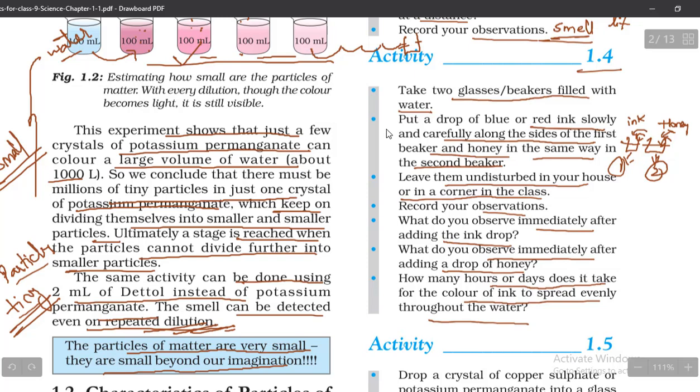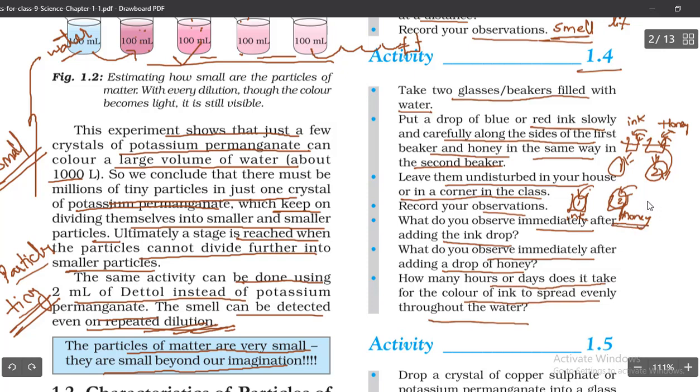So here in these two beakers, if you observe properly, the ink is going to spread or mix faster into the water, and honey is going to mix slowly. So beaker 1 and beaker 2: ink is added to water and honey is added to water. Which one will mix faster? Ink. And the honey is going to mix slowly because the thickness of honey is more.